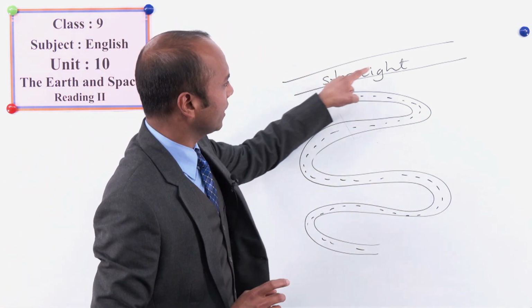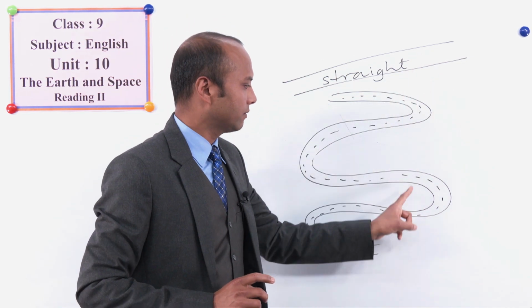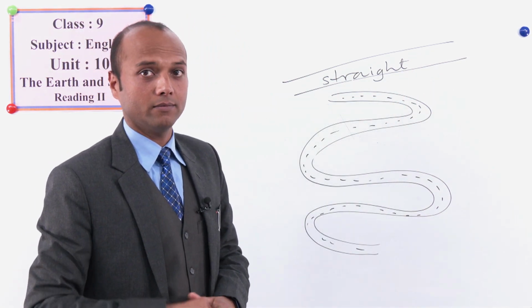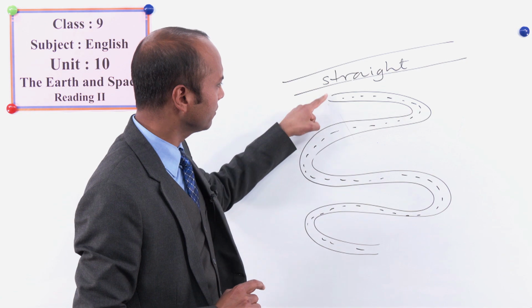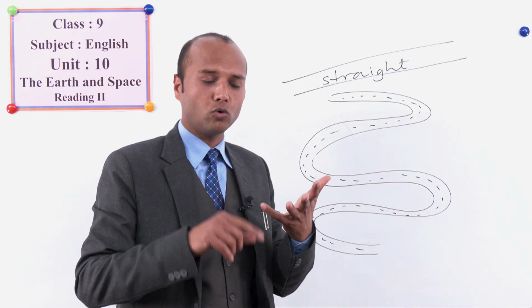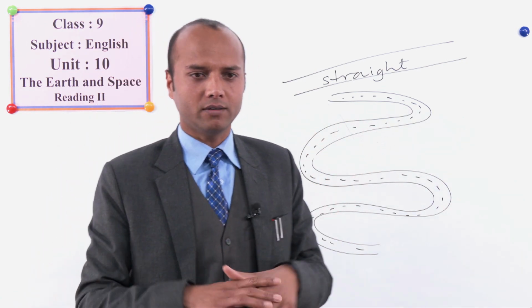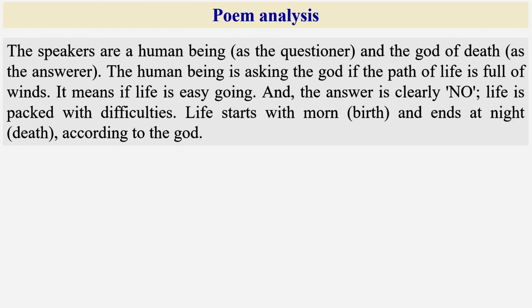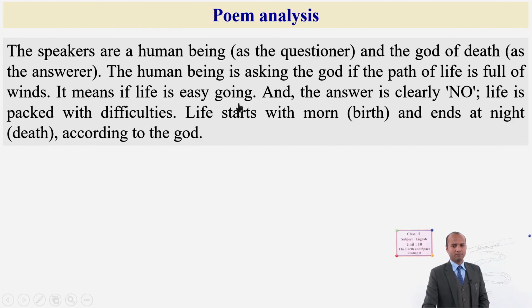Is our life straight like this road or does it have twists like this? Yes, our life is full of winds. It means we have sorrows, pains, etc., that disturb you. So full of winds means life is not easygoing. The speaker's concern, the narrator's concern: is life easygoing? And the answer is clearly no. Life is packed with difficulties.